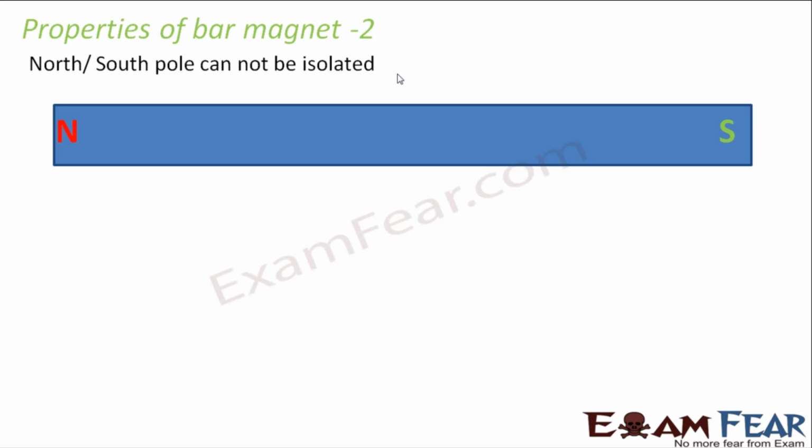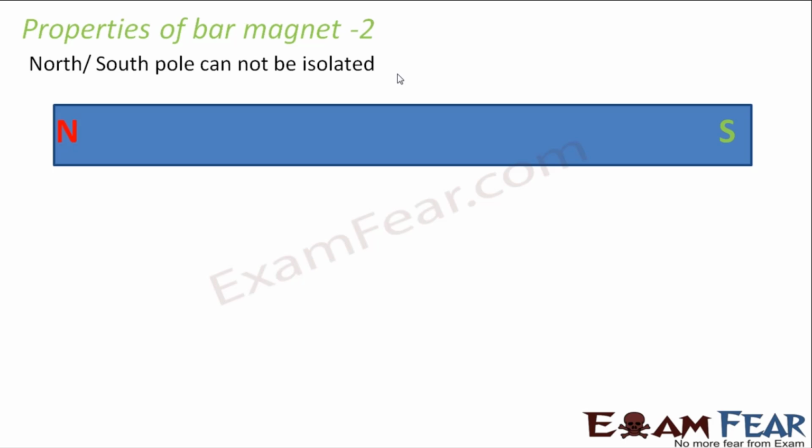The next property was that north or south pole cannot be isolated. Any magnet has got two poles. One is a north pole and the other one is a south pole. So what is that north pole and what is that south pole? Now, as I mentioned in the previous slide, whenever the bar magnet is left to itself, it aligns itself in the north-south direction. So that one end of the magnet which aligns itself towards the geographic north is known as the north pole. Similarly, the other end which aligns itself towards the geographic south is known as the south pole. Right? So that is how we define the north pole and south pole of a magnet.